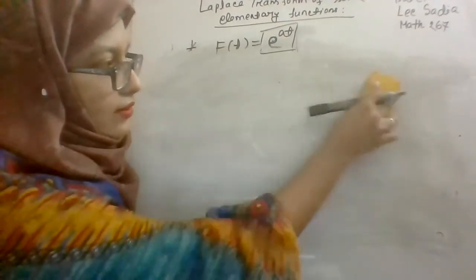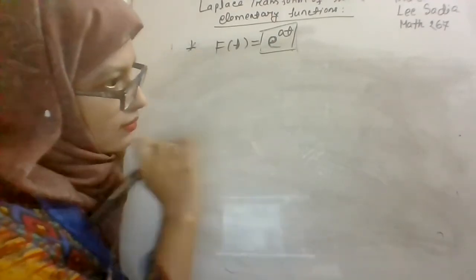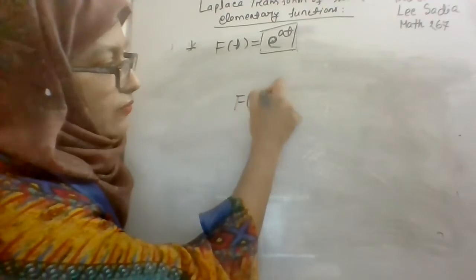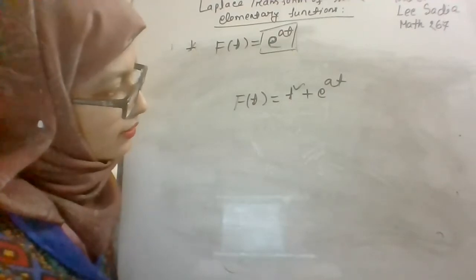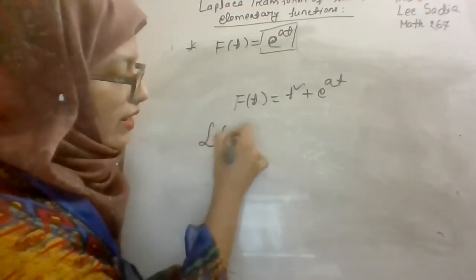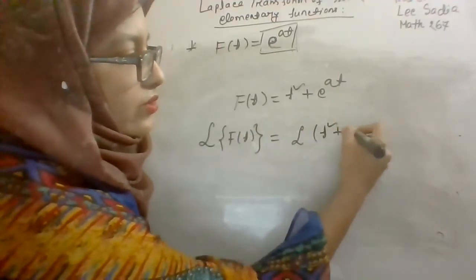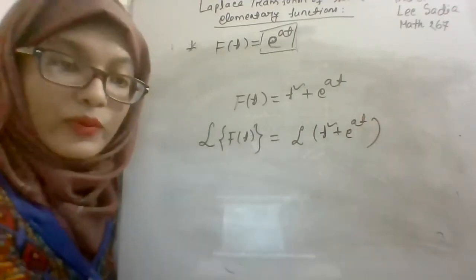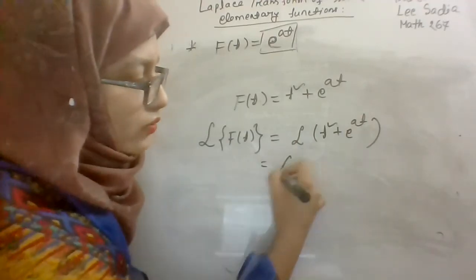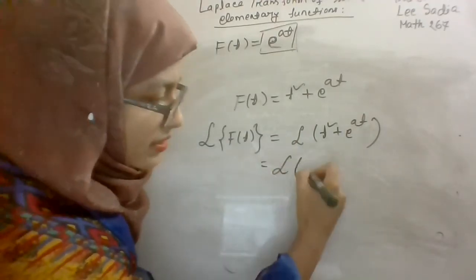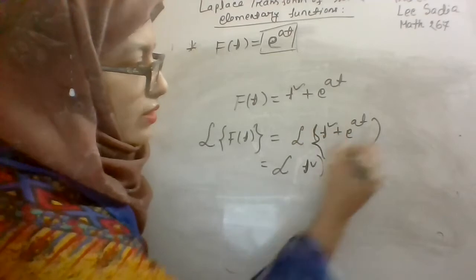Ma'am, I have a question. Yes. Before, you wrote f of t equals t square plus e to the power at. How did it come? Suppose we are finding the Laplace transform of f of t, that means the Laplace transform of t square plus e to the power at. And there is a linearity property. That means you have to find the Laplace transform of each term separately. Sorry, it will be in second brackets.